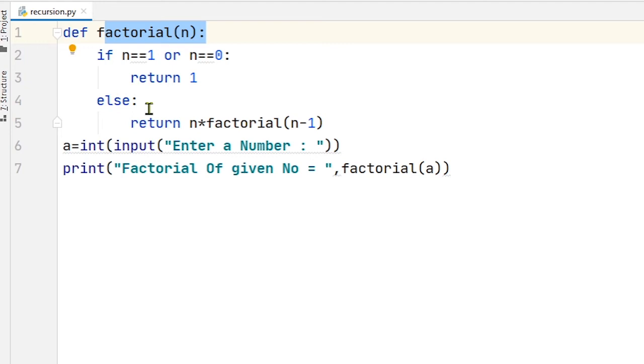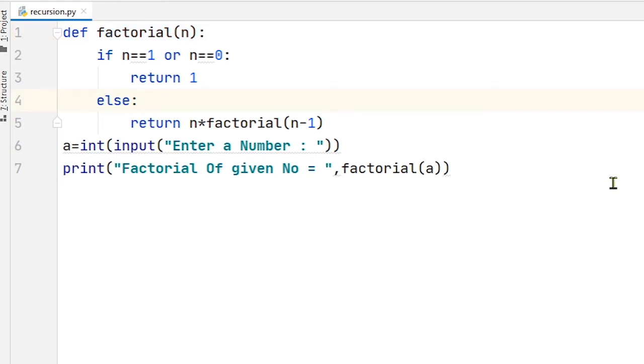Again the condition is false, it will return 2 into, and the value of n is 1. Now n is equal to 1, the condition is true, it will return 1, and here you can see I am not calling the factorial function again. As soon as it returns 1, the final output is printed onto the screen, that means the result of 5 into 4 into 3 into 2 into 1.